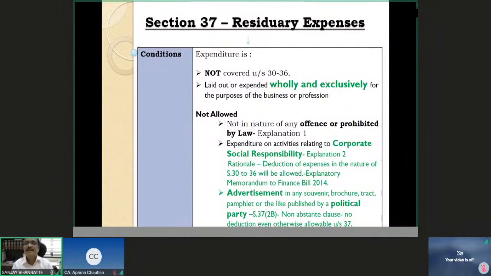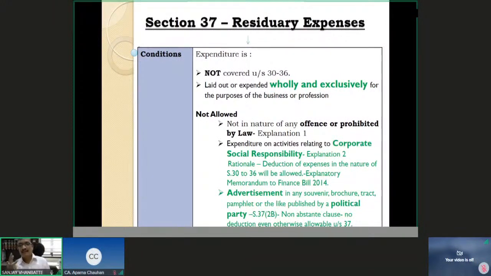If you find that any expense is not covered under Sections 30 to 36, then consider whether it is incurred wholly and exclusively for the purpose of business or profession, then it is eligible for deduction under Section 37, that is the residuary category.